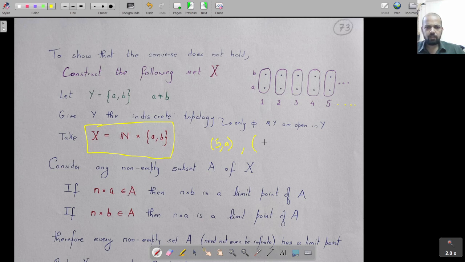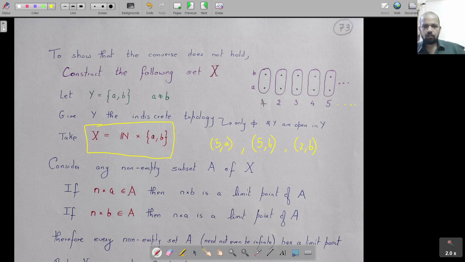Another point in this set would be 5 comma B, and then you would have 2 comma B. You will have all these points. So that's how I have drawn a picture for this: this is the point 1 comma A, this is the point 1 comma B, 2 comma A, 2 comma B, 3 comma A, 3 comma B and so on. So you look at this particular set